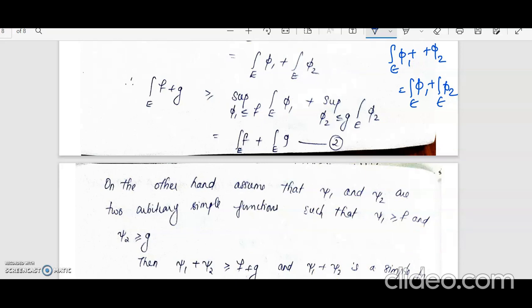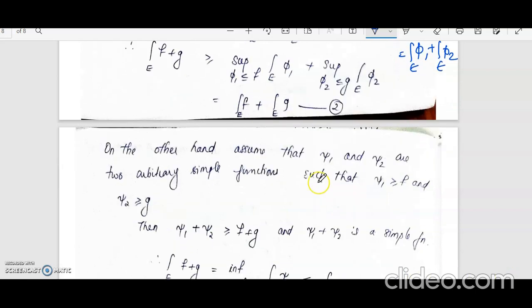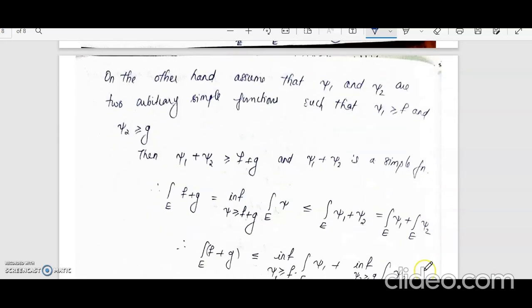Then xi1 plus xi2 is again a simple function, and it will be greater than or equal to f plus g. So we will now do this for the infimum. By definition, the integral over E of f plus g will be the infimum over all xi greater than or equal to f plus g of the integral over E of xi.